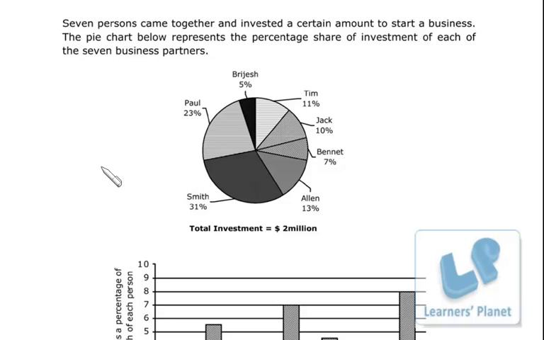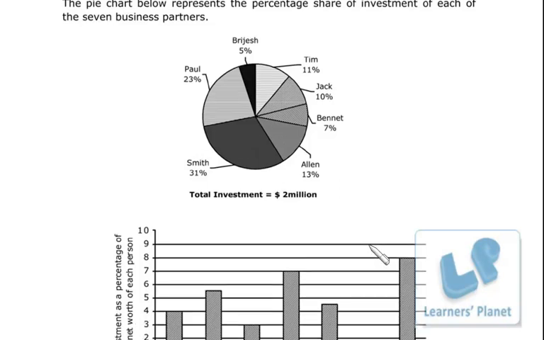Okay, this set has 4 questions. We have one pie diagram and one bar diagram. 7 persons came together and invested a certain amount to start a business. The pie chart shown below represents the percentage share of investment of each of the 7 business partners. So this is a breakup of investment. The total investment is $2 million.